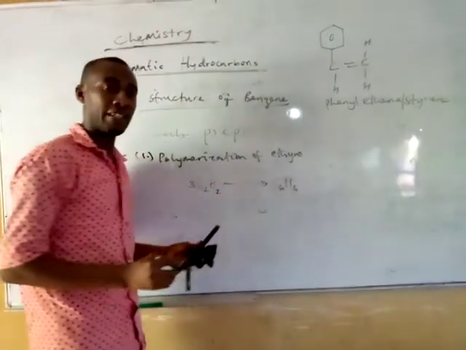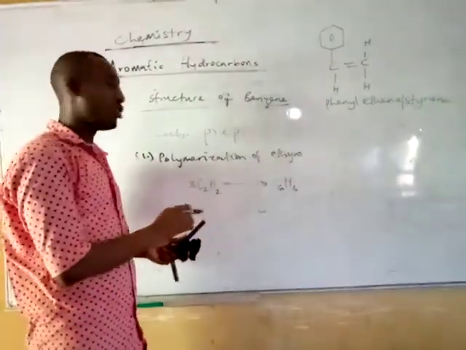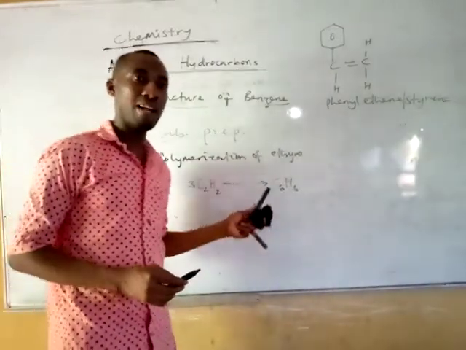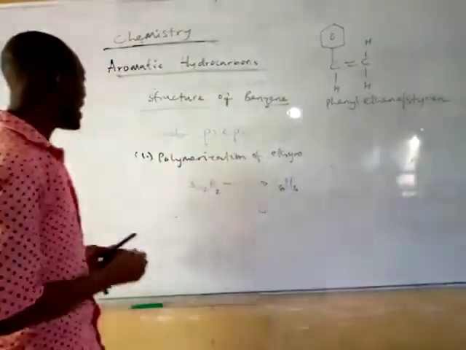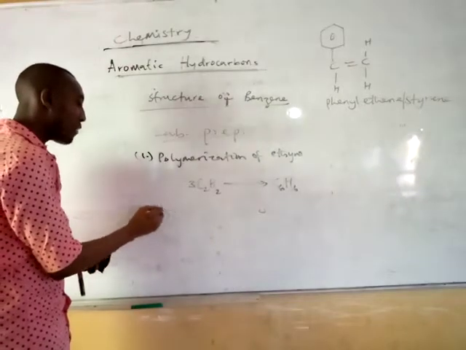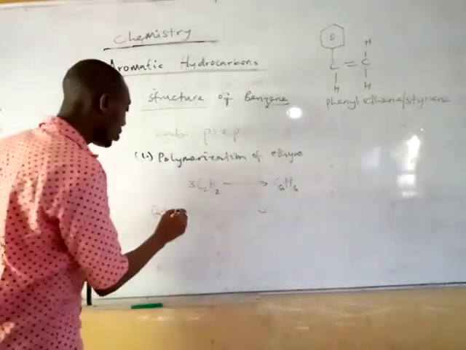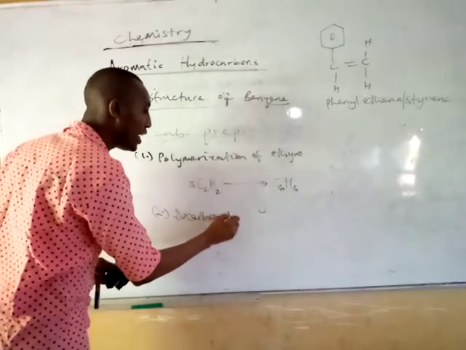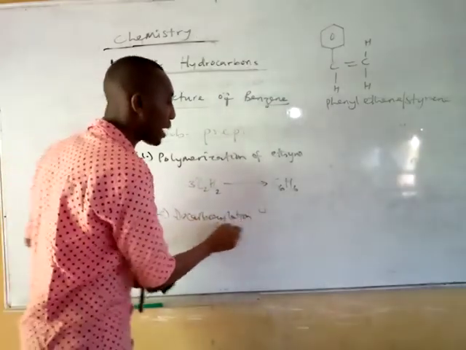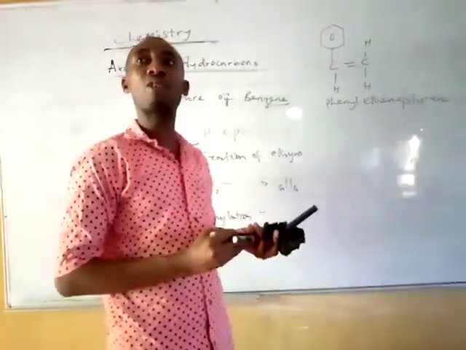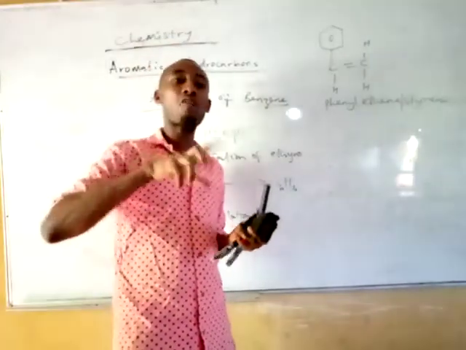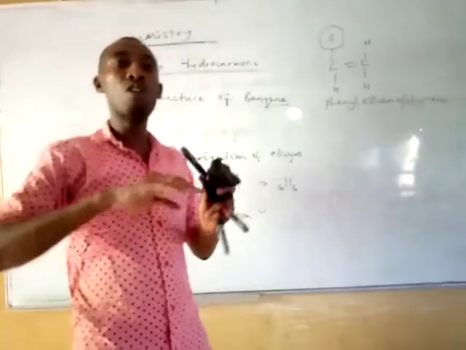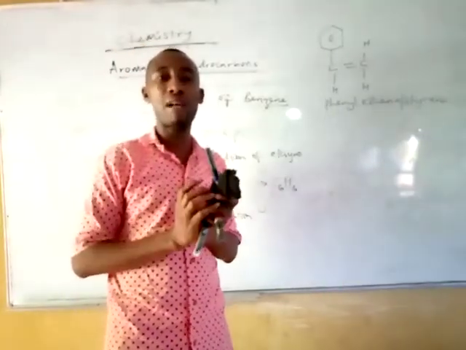So this is your benzene. So in this form now, you are having what? You are having benzene. This is through polymerization. And then another form by which you can have your benzene is through decarboxylation. Decarboxylation simply means the removal of carbon 4 oxide from an organic compound.